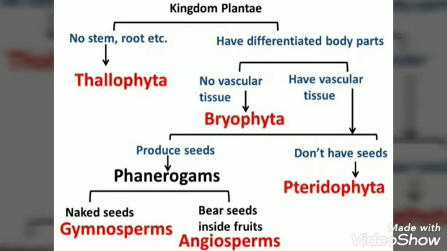But if the plant has these vascular tissues, that means xylem and phloem, we will see the next level of classification, that is if the plant produces seed or not. If the plant does not produce seed, then it is a Pteridophyta.